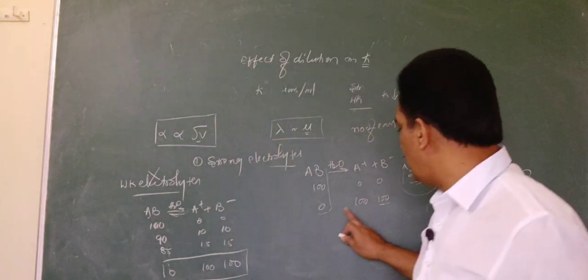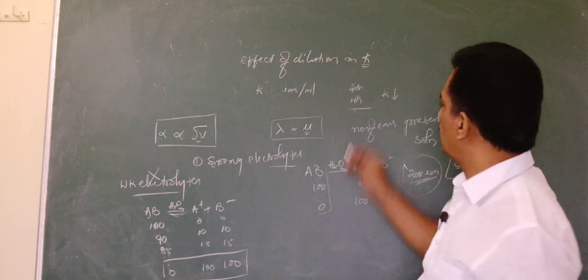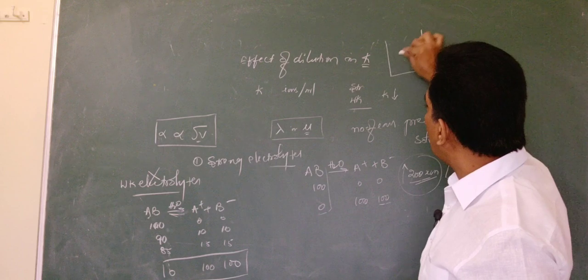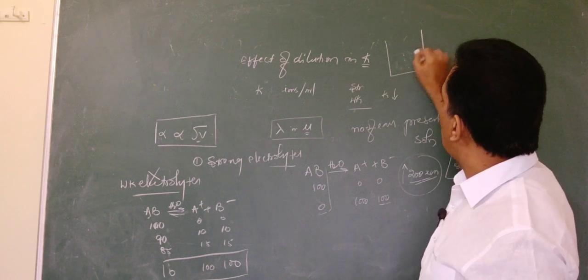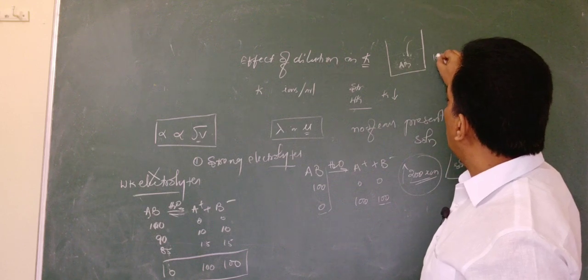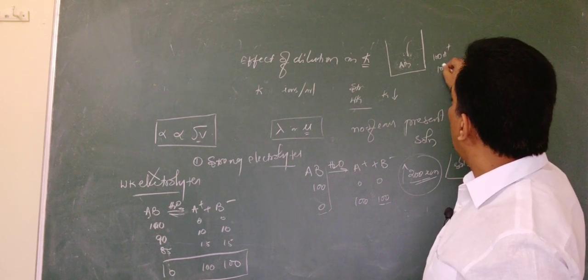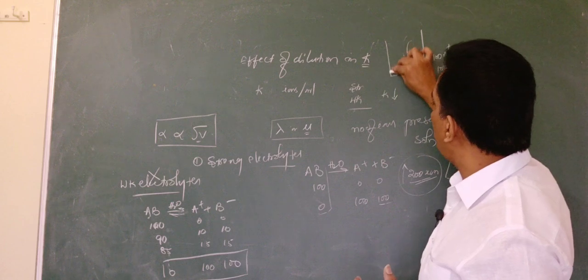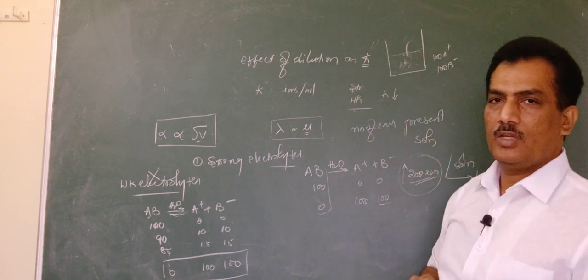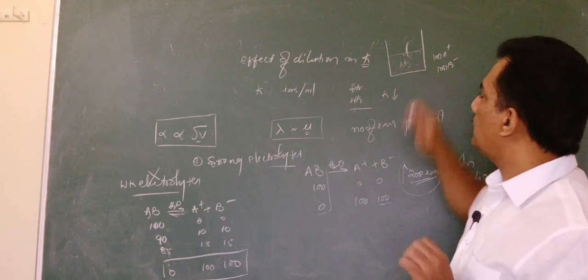And now one more concept is here. In case it is already 100% ionized to some extent, say for example it is a strong electrolyte AB, when water is added, 100 A plus and 100 B minus ions are just separated, to the extent that I added this water, where 100% ionization takes place.